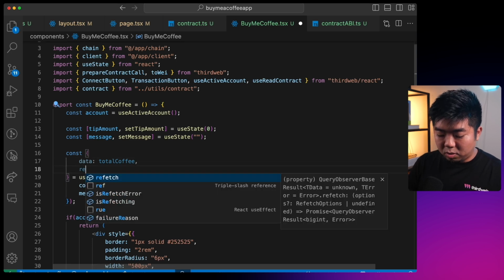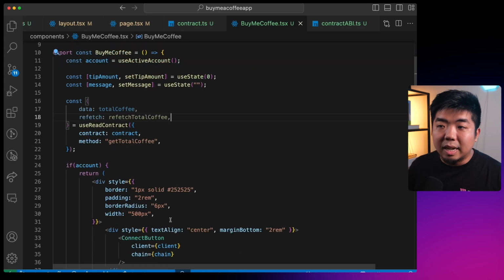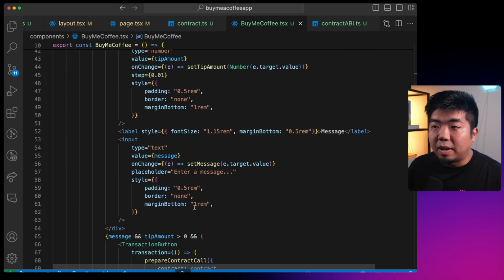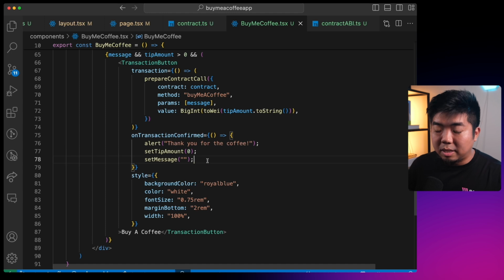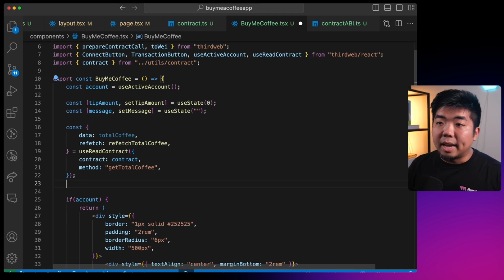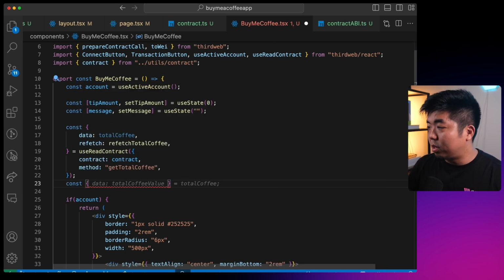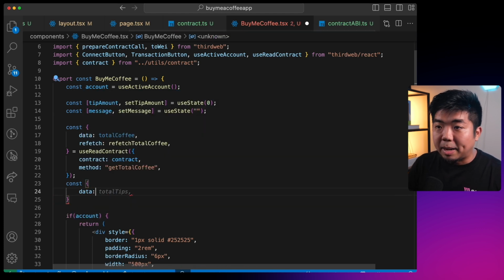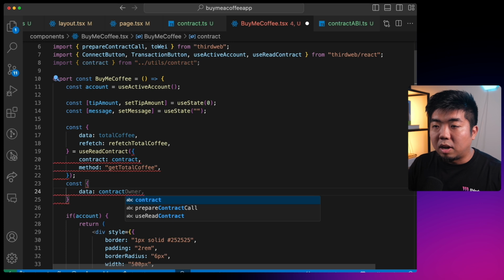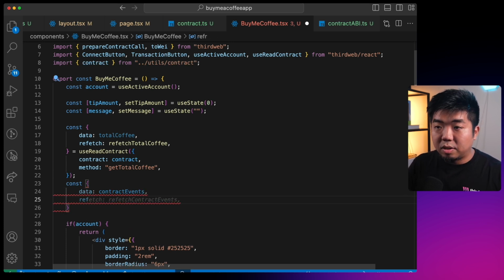Now I'm also going to create a refetch here, and we're going to call this refetchTotalCoffee. Every time someone leaves a coffee, let's go back to our transaction button and say refetch the total amount of coffees. Next, we're going to get the events. Similar to how we use useReadContract, we're going to use the useContractEvents hook from the Connect SDK. This is going to return us back data as well, and we'll call this contractEvents. We'll give it a refetch too, and we'll say refetchContractEvents.